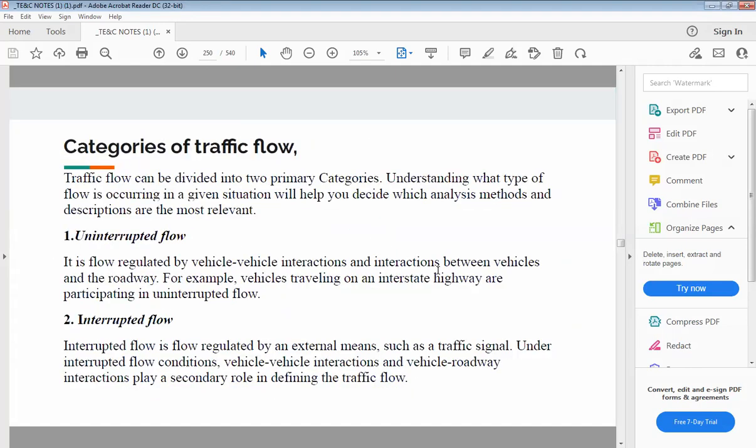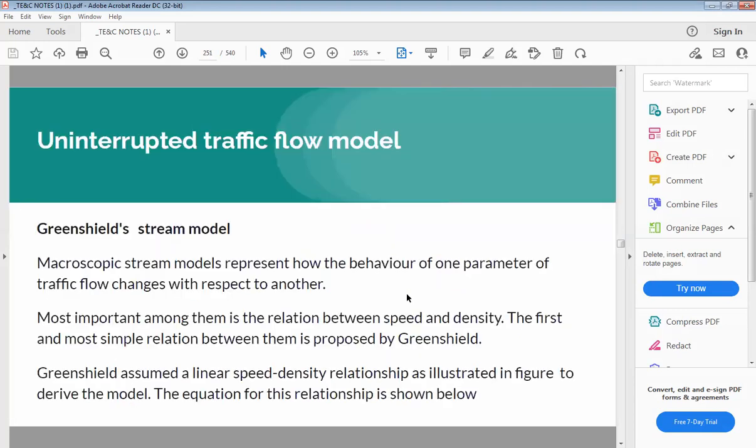So in the previous lecture, we started the analysis between the three main parameters of traffic engineering, that are, one is the volume, second one is density, and third one is speed. So how these parameters are relating with each other. So how the one parameter changes with respect to other parameter,